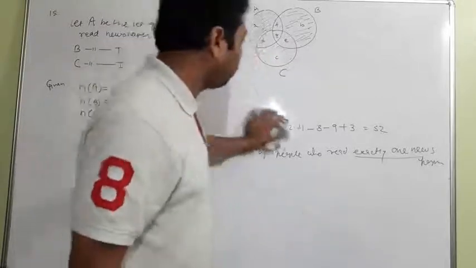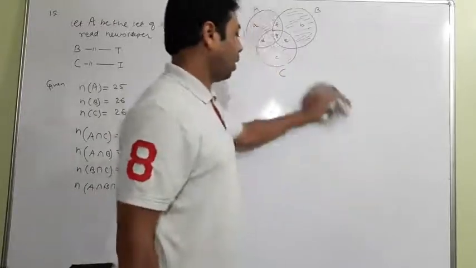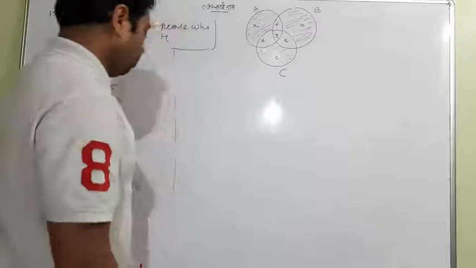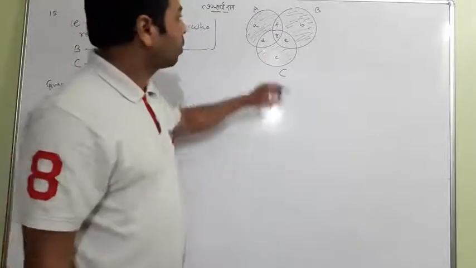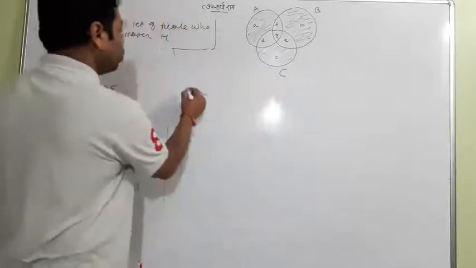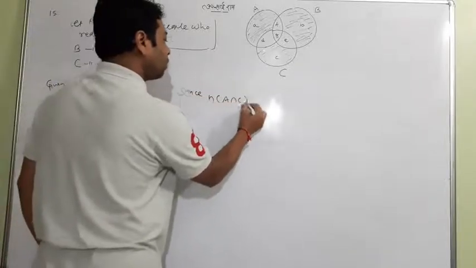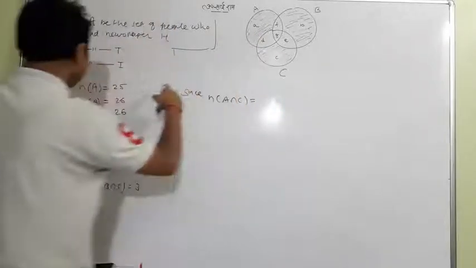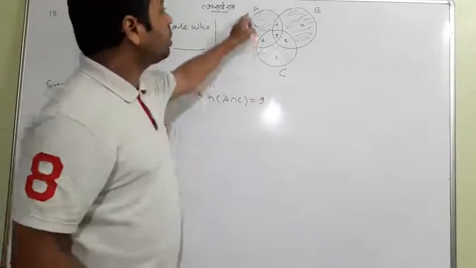Now how will we find a plus b plus c? Let me rub all this because you have come to know the question till now. So let me do the answer here. First of all, how will I find it? Look at it, very interesting, very easy. First see the intersection of A and C. What is the intersection of A and C? It is 9.